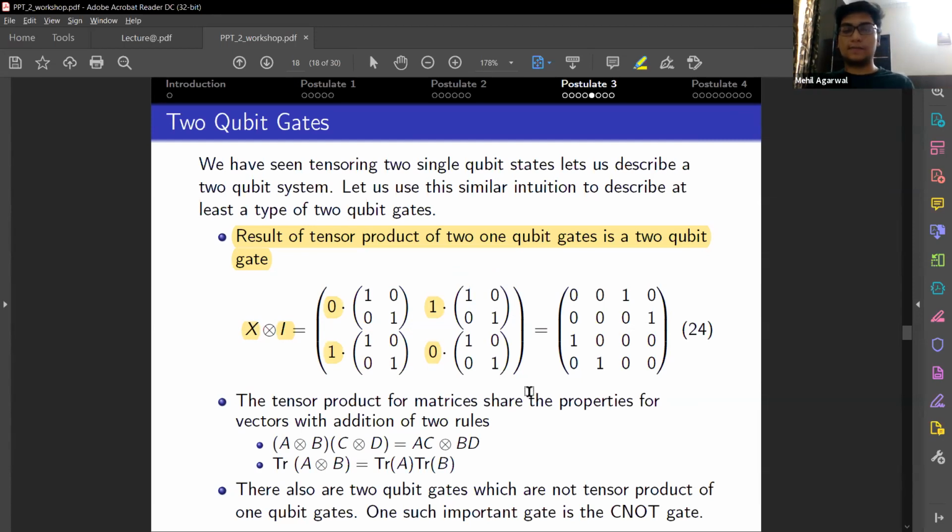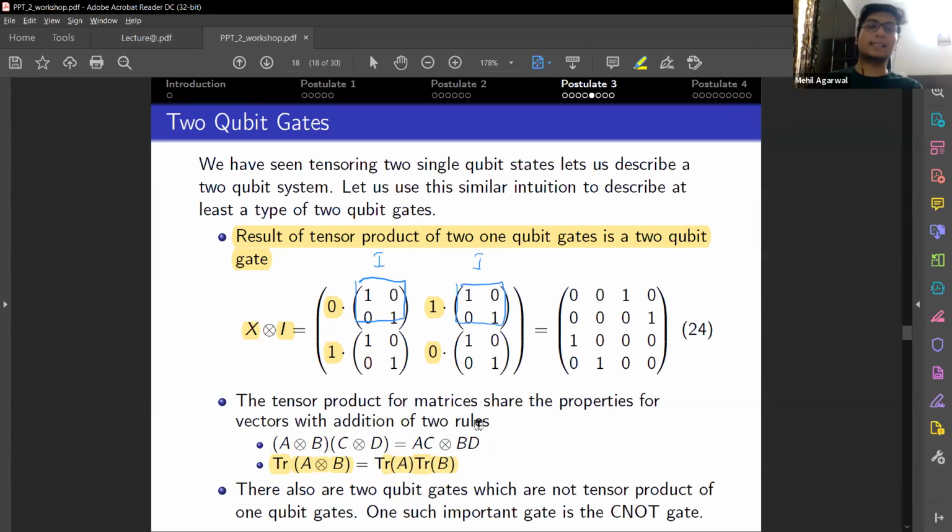Now the tensor product between two matrices follows all the properties that were stated above, in addition to these two properties. First, the product of A tensor B with C tensor D is basically AC tensor BD, and the trace of A tensor B is the same as the product of their individual traces. This is an important property which is used a lot in proving different concepts.